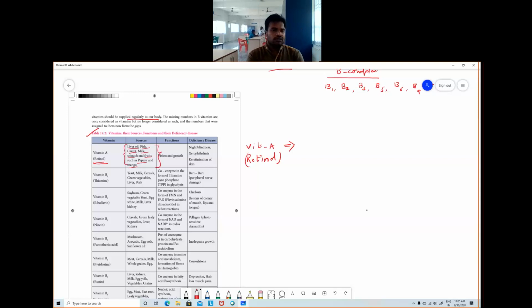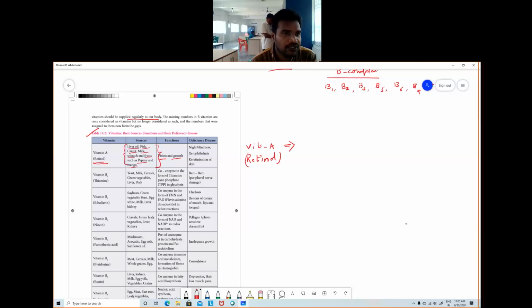Okay, generally carrot, milk, fish, and most of the fruits like papaya and mango, vitamin A will be available. Next, what is the function of this vitamin A? So mainly it is responsible for vision and growth. Suppose somebody has a problem of vision, that's because of the deficiency of vitamin A, and even growth also. So the main functions of vitamin A are vision and growth.